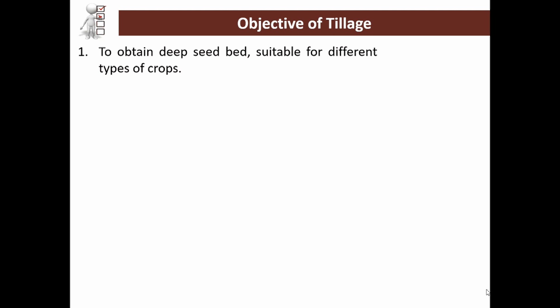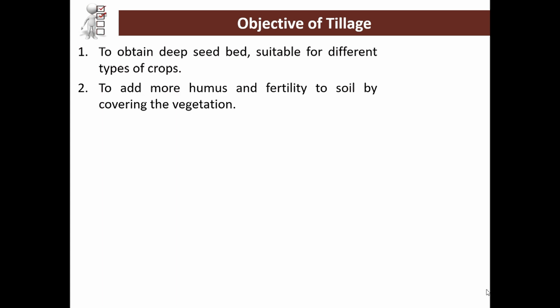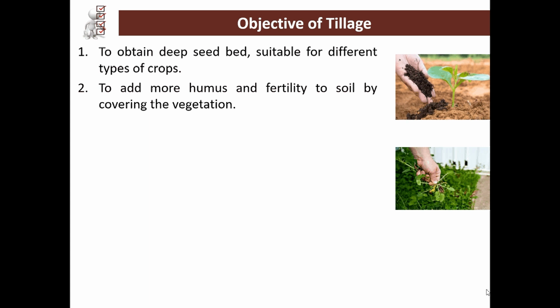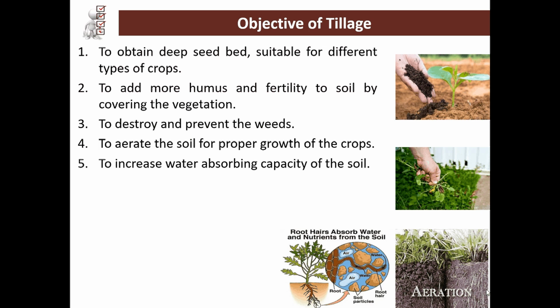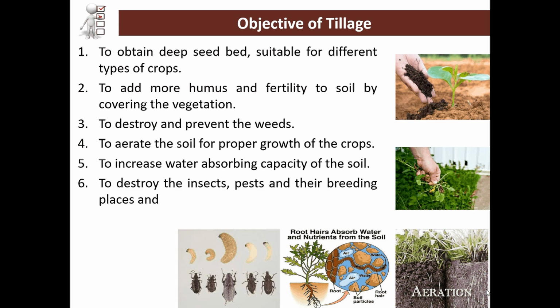What are the objectives of tillage? To obtain deep seed bed suitable for different types of crop, to add more humus and fertility to soil by covering the vegetation, then to destroy and prevent the weeds, to aerate the soil for proper growth of the crop, to increase the water absorbing capacity of the soil, to destroy the insects, pests and their breeding places.